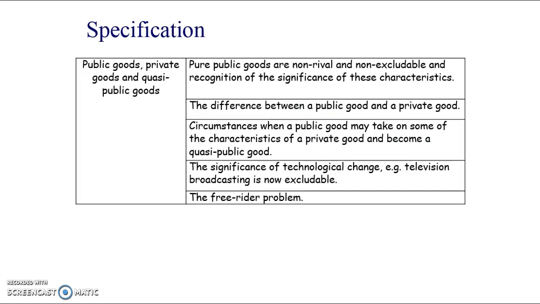So pure public goods are non-rival and non-excludable, and this leads to market failure as well. That's the recognition of the significance of these characteristics, and we know the difference between public and private goods, and sometimes public goods can take on some of the characteristics of a private good, and that's when we call them quasi-public goods. And technological change can make things like television broadcasting excludable, and the free rider problem is when things are non-excludable, and then that leads to the market failure.